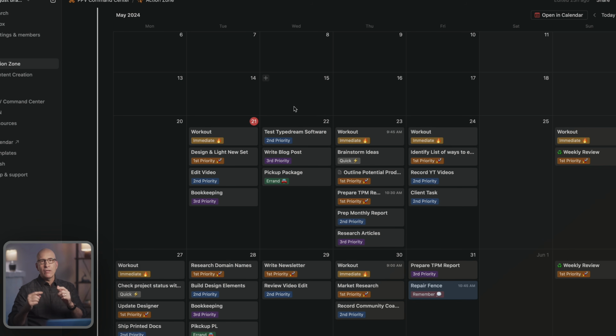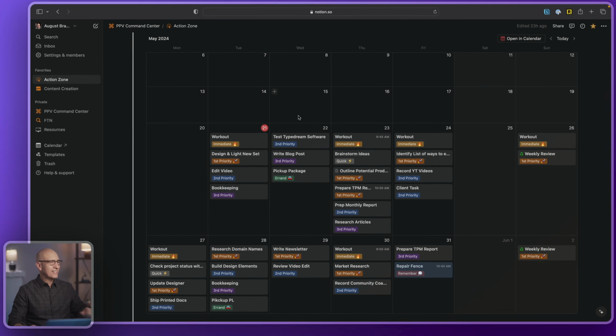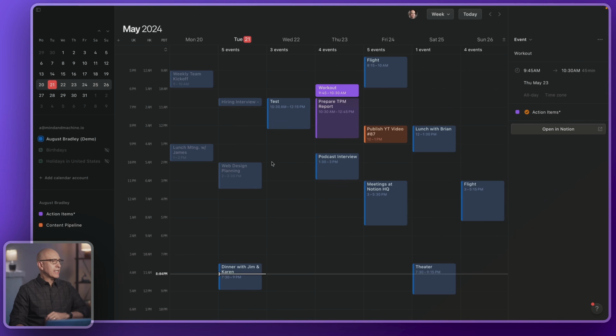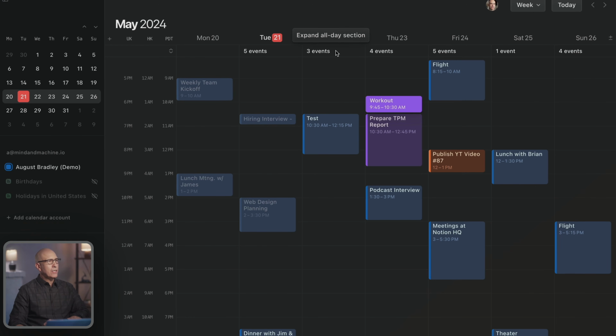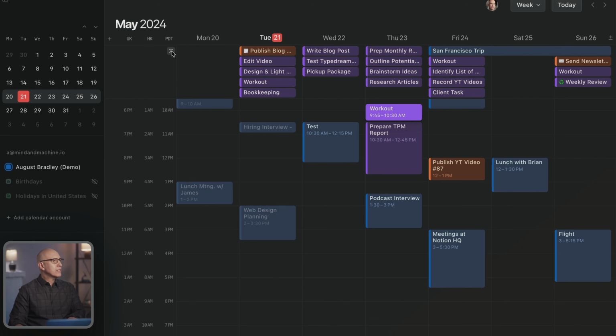We have two-way sync for the date property in the database, which is fantastic. So jumping back to the calendar, you'll also see at the top in week view, we're just seeing the scheduled times, but you'll see at the top it has the number of tasks that don't have scheduled times because most tasks don't have scheduled times. So you'll see the total count for each day. If you open this toggle, you'll get the full list, which is great.